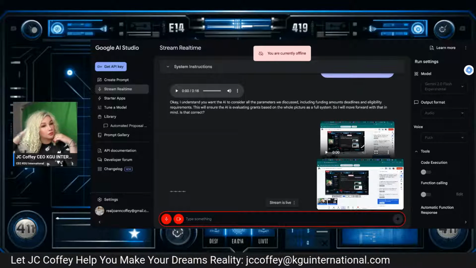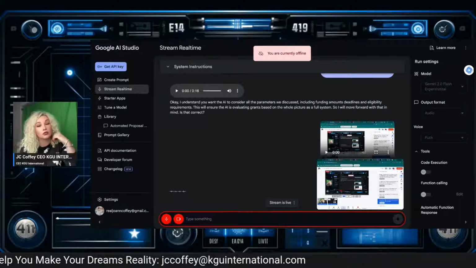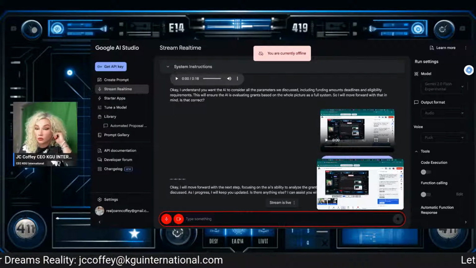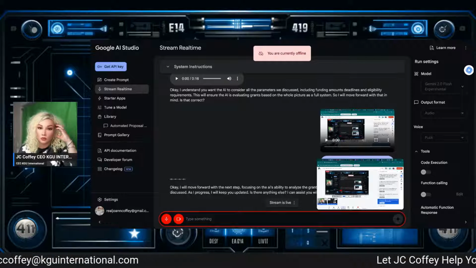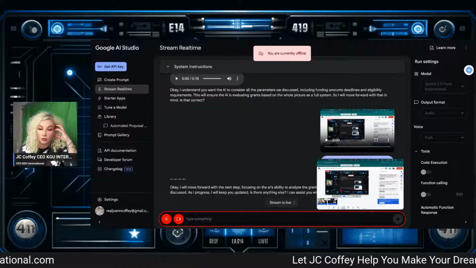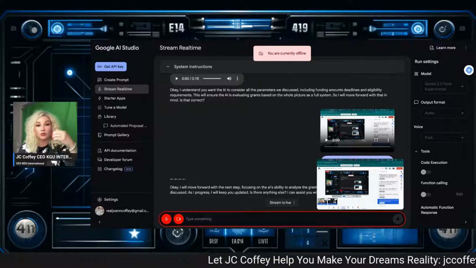Okay, I will move forward with the next step, focusing on the AI's ability to analyze the grant information based on all the parameters we discussed. As I progress, I will keep you updated. Is there anything else I can assist you with for now?